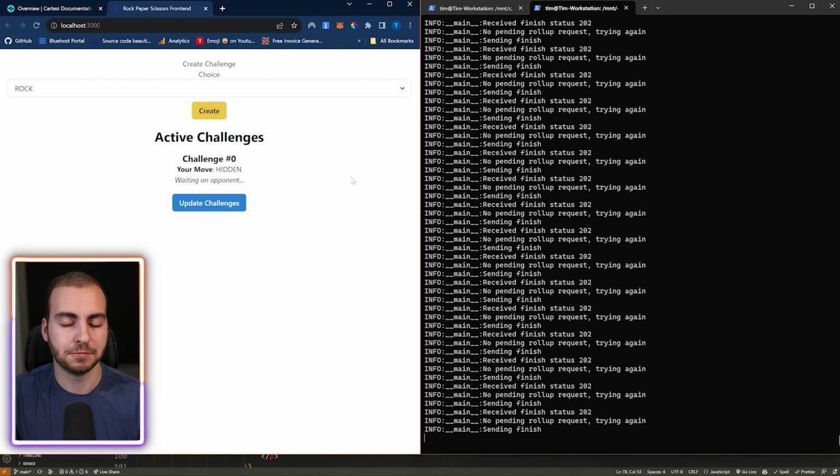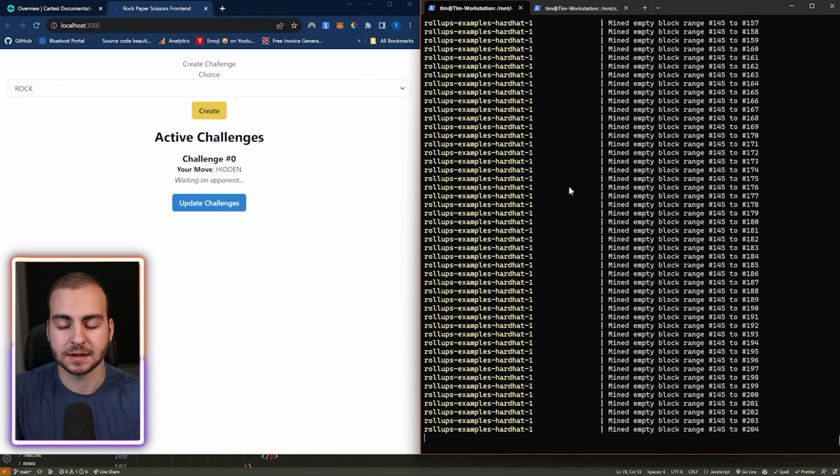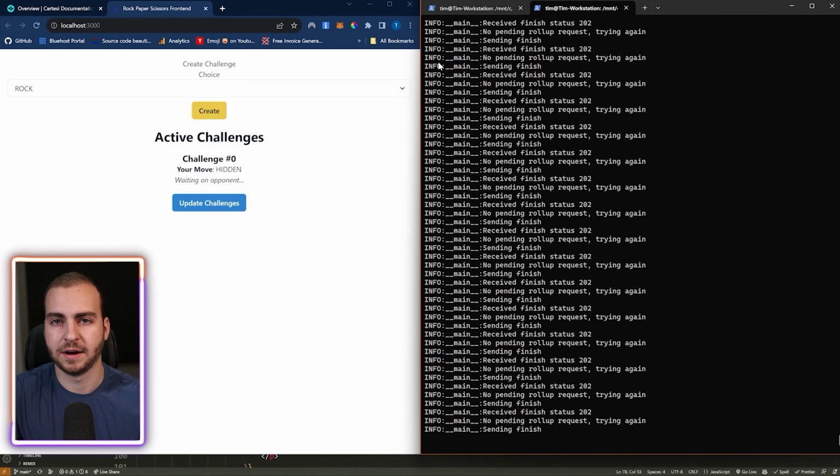I know it seems a bit simple because this is going to be a rock, paper, scissors challenge game, but I promise this is a really great introductory project, and it will lay the foundation and give you those core skills so you can extend this and make it a lot better, a lot cooler, and build some other decentralized apps. So I'm signed in with MetaMask, and I'm connected to a demo Hardhat node, just running on my localhost. We don't have this deployed out, but we'll talk about that later in the series.